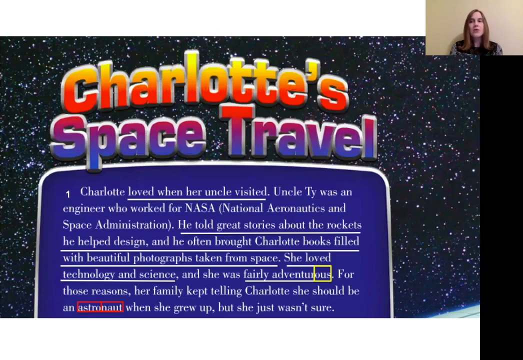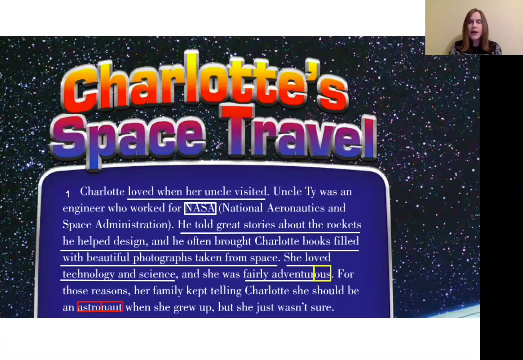Now we have an OUS. The OUS suffix means full of, and it usually changes a word into an adjective or a describing word. In this case, adventurous is describing Charlotte to say that she is full of adventure. So notice how changing just that suffix changes the meaning of the word a little bit.